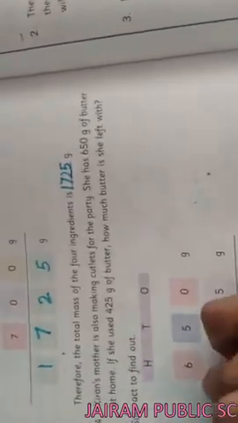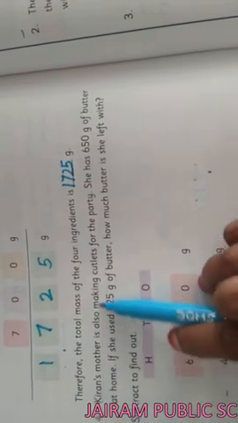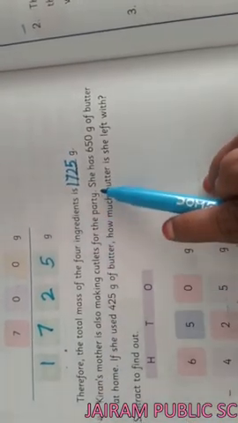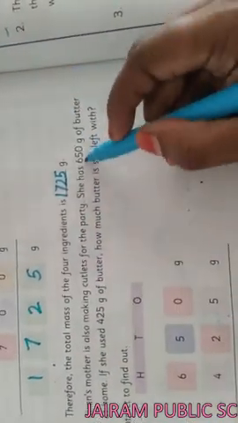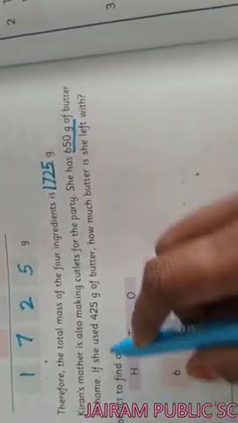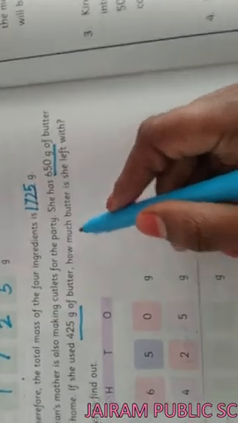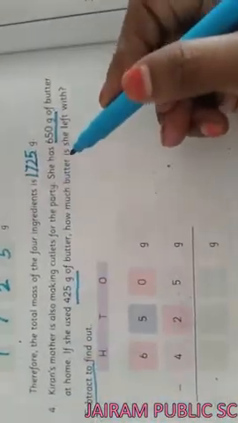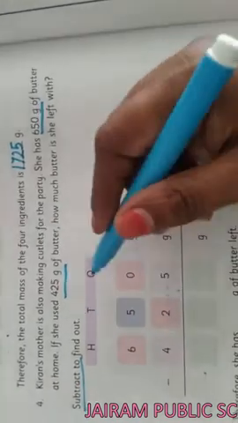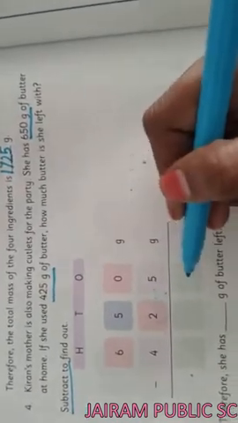The fourth one, Kiran's mother is also making cutlets for the party. She has 650 gram of butter at home. If she used 425 gram of butter, how much butter is she left with? For that we have to use the subtraction. So we have to write the number in the place value. Then we have to start the subtraction.